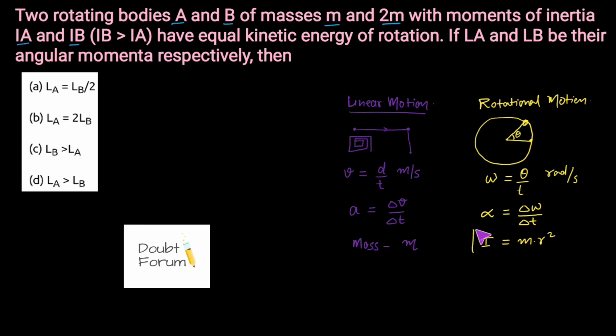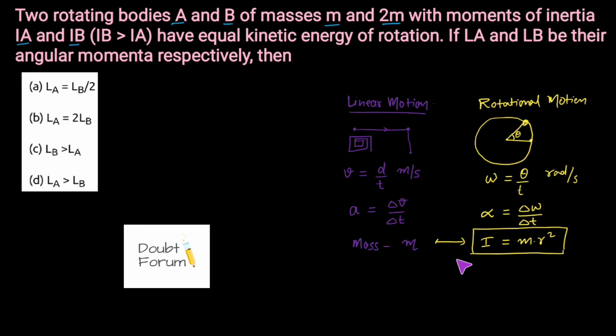So this is the new thing, the moment of inertia. Here m is the mass of that object and r is the perpendicular distance from the axis of rotation. Because in rotational motion we have rotation about an axis, r is the distance from the axis of rotation to the point where the mass m is located. So we can replace mass with moment of inertia whenever we talk about rotational motion.